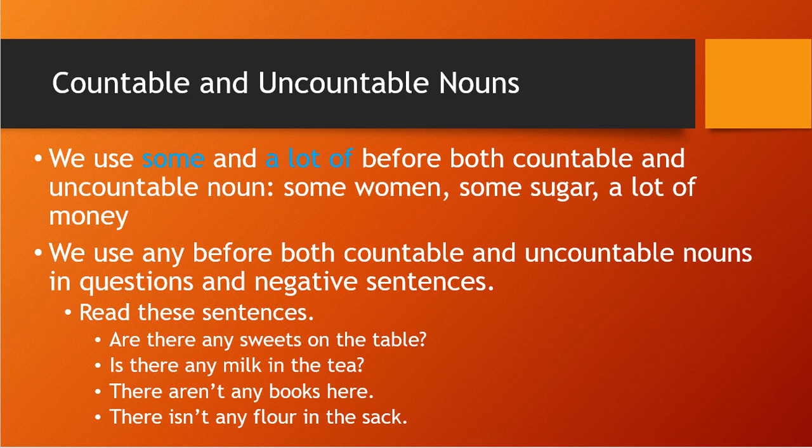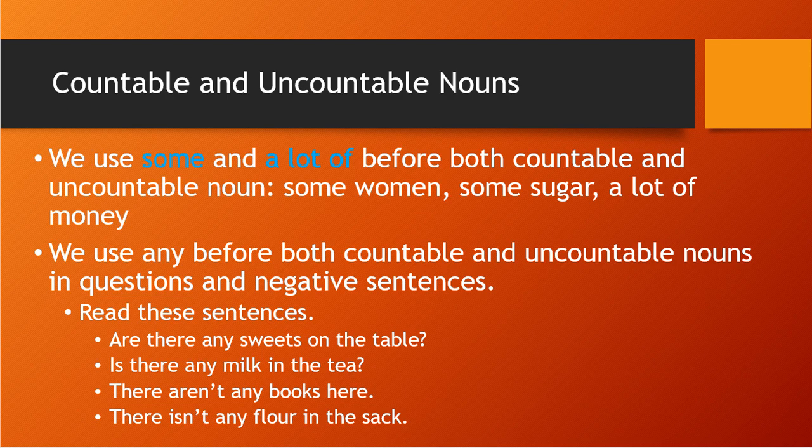So you see here in a question type of sentence or negative sentence, are not, is not, in that kind of sentence we can use countable and uncountable nouns. So you understood, we can use countable and uncountable nouns in questions and negative sentences also.